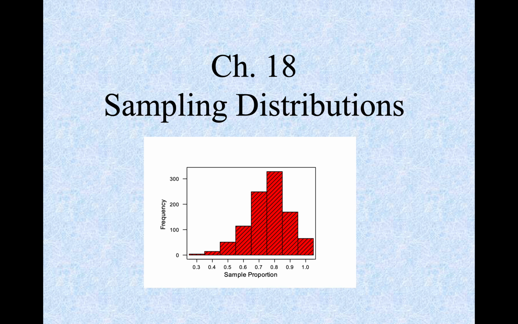Okay, we're going to take a look at Chapter 18, which is sampling distributions. We are going to be on Chapter 18 for a while because this is really laying the foundation for the entire rest of the course when we get into inference. So it's very important that we have an understanding of sampling distributions.